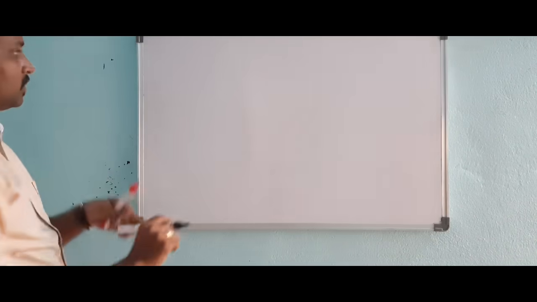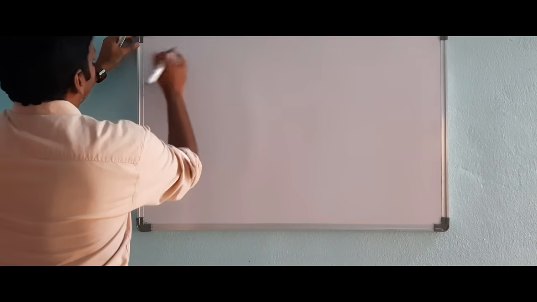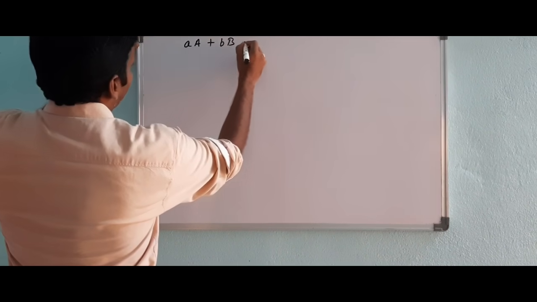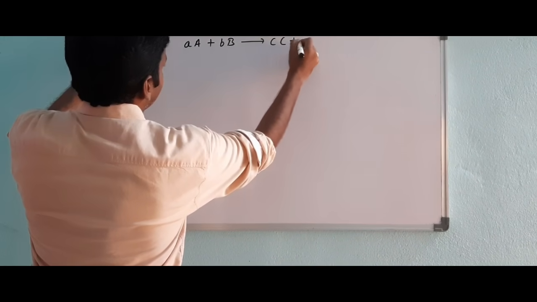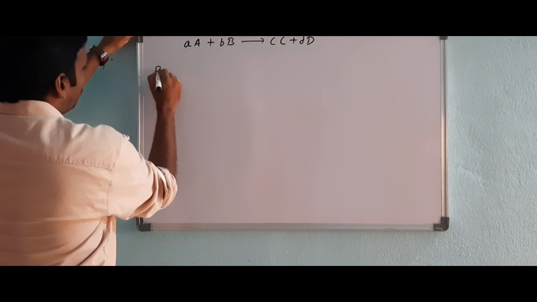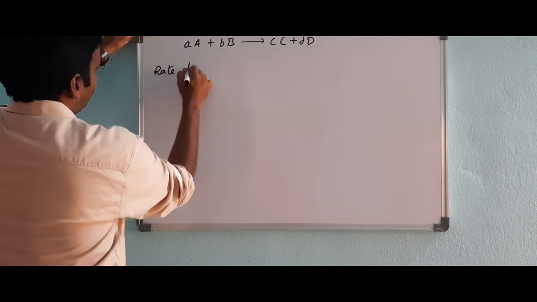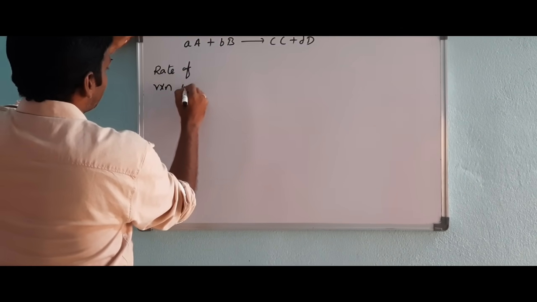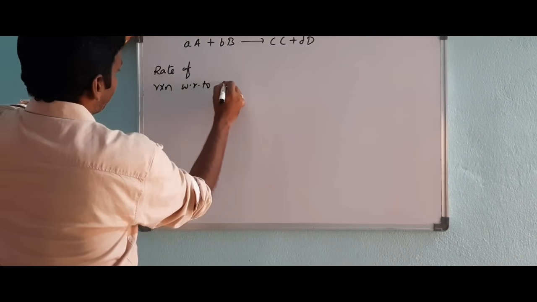Like this reaction: aA + bB gives rise to cC + dD. For this, what is the rate of reaction with respect to A?